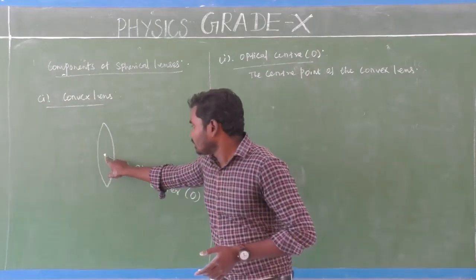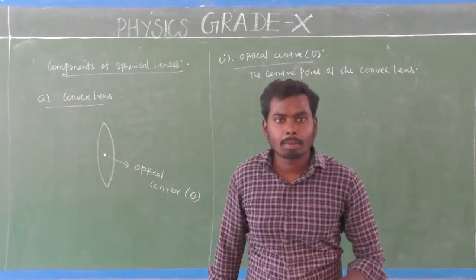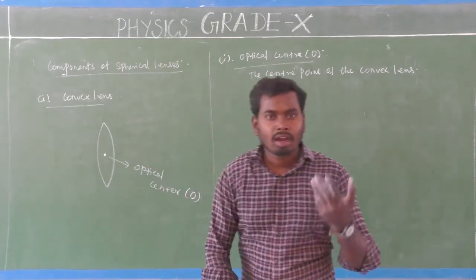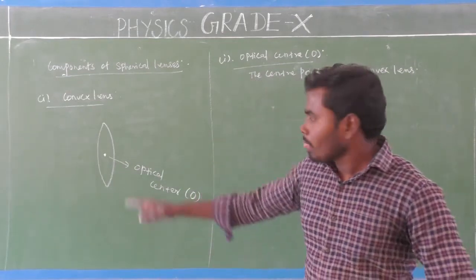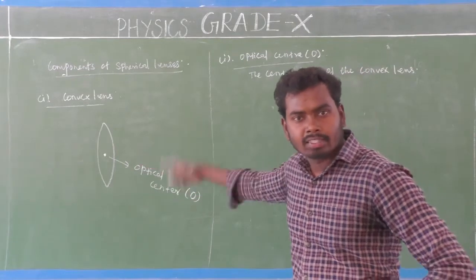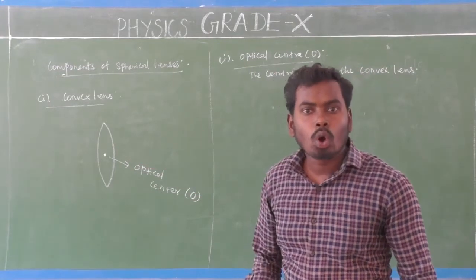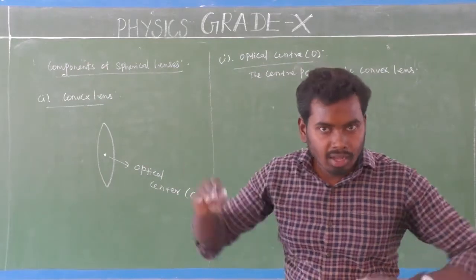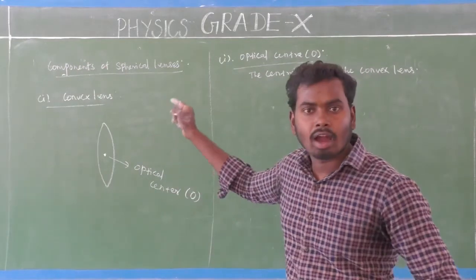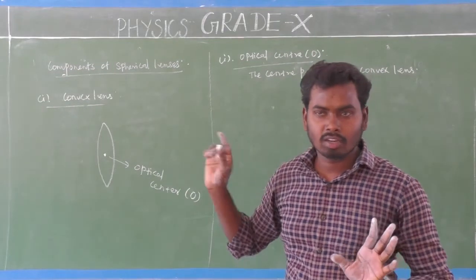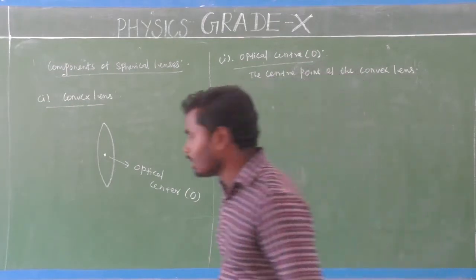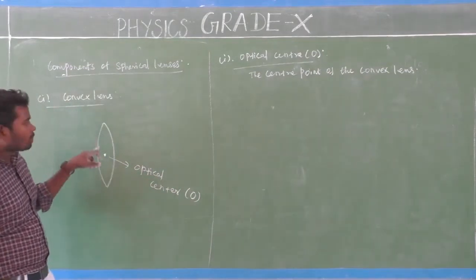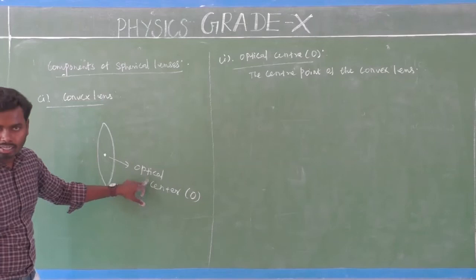So here this optical center acts as what? That is normal. That is the reason why whenever light goes through this optical center, there will be no bending of light. Light will go in a straight line, because it acts as a normal, which means 90 degrees. So this is a special property of the optical center for a convex lens.